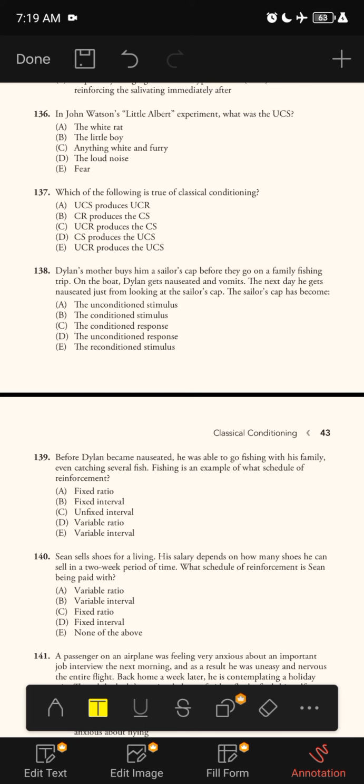E. Unconditioned response produces the unconditioned stimulus. The correct answer is A, because a stimulus must produce a response and not the other way around, as in choices B, C, and D. So the correct answer is A, that is unconditioned stimulus produces unconditioned response.